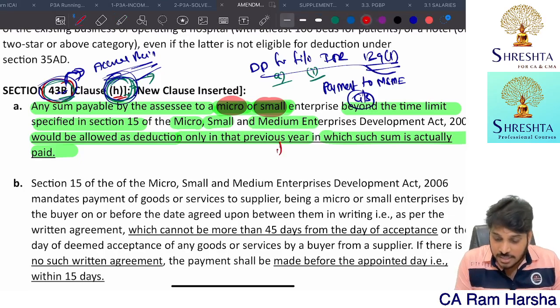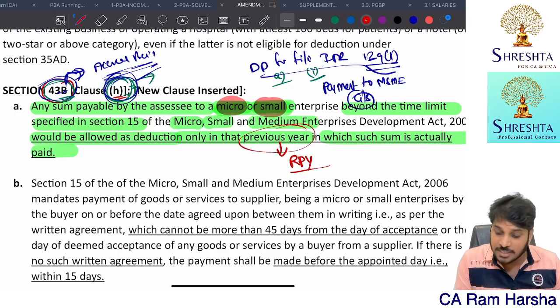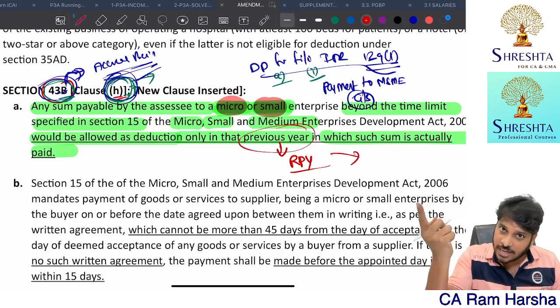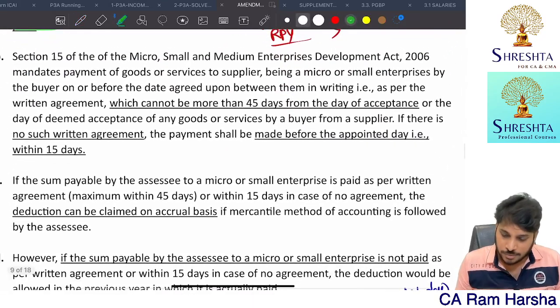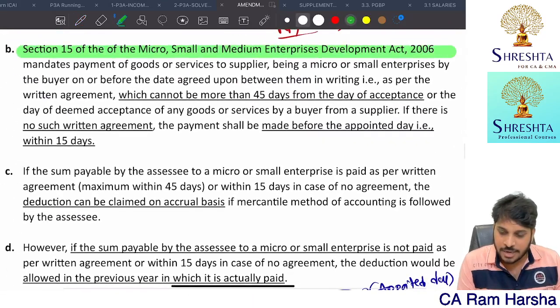If that previous year is the same relevant previous year, no problem, happily claim deduction. If that previous year comes after the relevant year, then for that year you will get deduction. Now section 15 of the MSMED Act, it mandates payment for goods and services to a supplier who is an MSME.